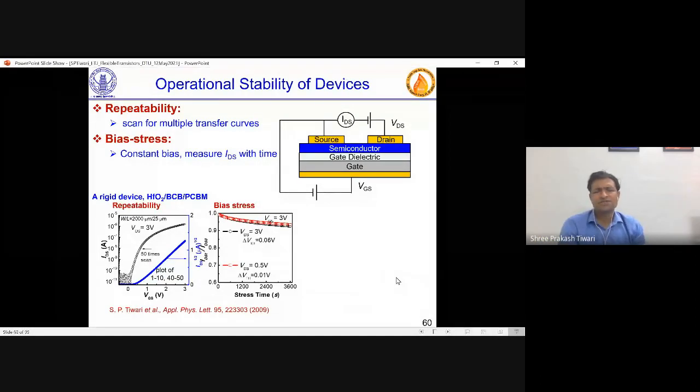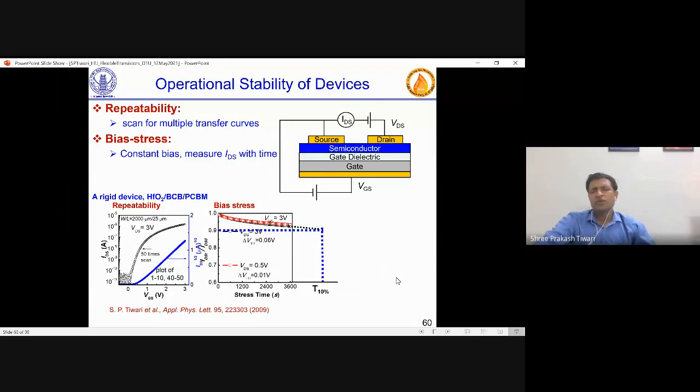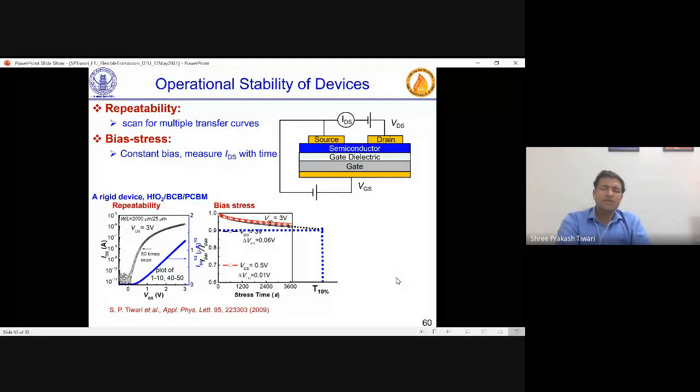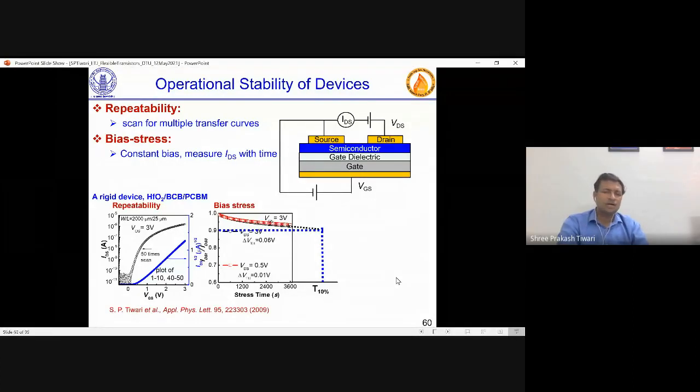How much bias stress decay is acceptable? Later, around 2014 or so, we thought let's have a number. If you are glowing an LED, visibly, if the LED is dimmed or brightened by 10%, we can still not notice.